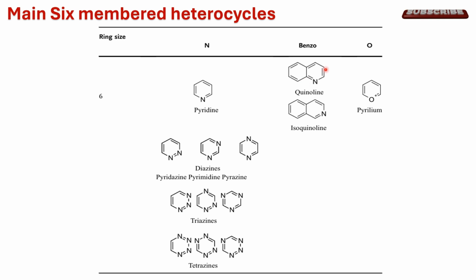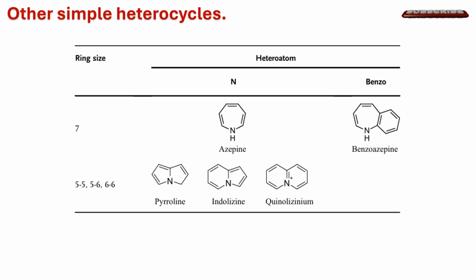When we have the benzene ring fused to the pyridine, that is known as quinoline, and the other regioisomer of quinoline is isoquinoline, where nitrogen is present at the second position. The least common oxygen containing 6-membered heterocycle is pyrylium. There are also some simple heterocyclic compounds which are 7-membered in nature. The most common is azepine. And when this azepine is fused to a benzene ring, that is known as benzazepine.